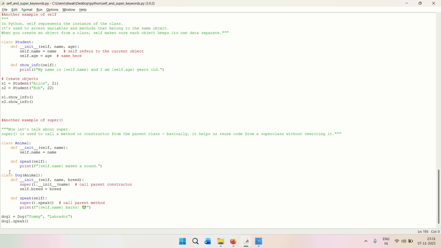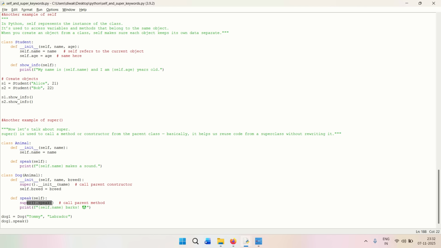Again, this is the parent class Animal, and this is the child class where the parent is being passed, right? So all the attributes of the parent would also pass over here. So we are basically calling the init of the parent constructor, right? And when I say super.init and the name is passed, it is self.name, and self.breed will be equal to breed. That is what we are doing, right? And then the speak method is there, where we are again passing self, and super.speak. So what is super.speak doing in this case?